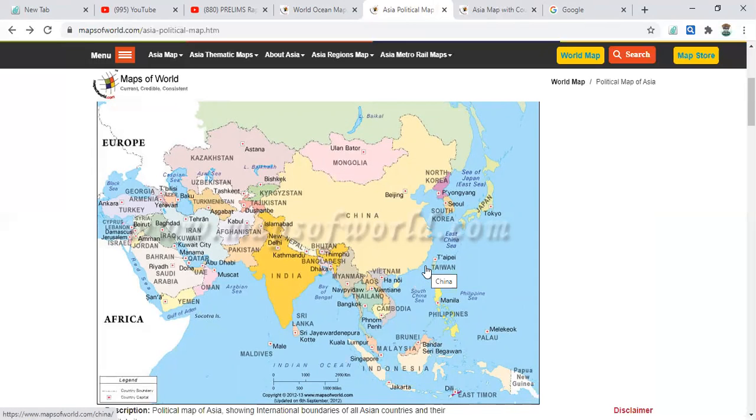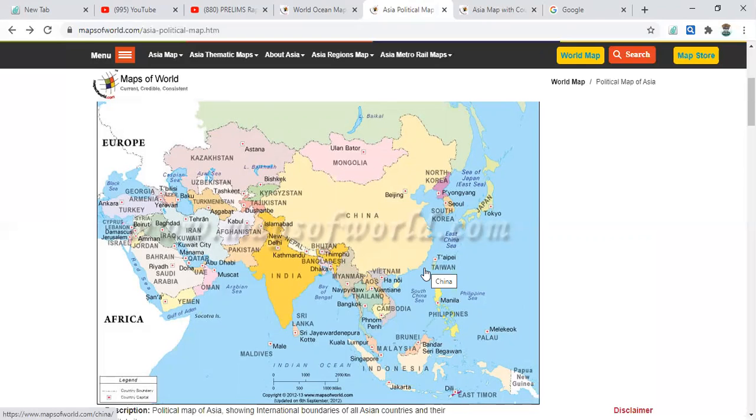You know very well about Hong Kong. This is China, and here is Hong Kong. This is the place. And next Mumbai, Istanbul, Seoul, Kuala Lumpur, Bangalore, Hyderabad, Chennai, and Kolkata. These are the major cities in the Asian continent.